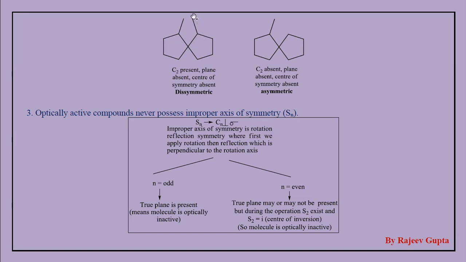No plane of symmetry is present here, so we can say this is a chiral molecule. But here the role of the chiral center is main, because of the presence of this chiral center, this molecule is chiral. No other chiral center is present in this molecule. This axis is not chiral.